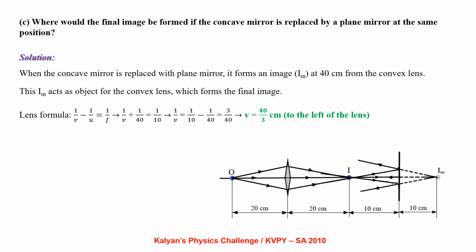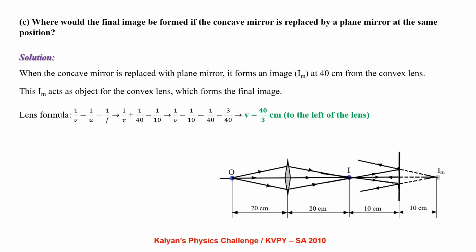Applying lens formula 1 by v minus 1 by u equal to 1 by f, 1 by v plus 1 by 40 equal to 1 by 10, which gives v equal to 40 by 3. That is, the final image is formed at a distance of 40 by 3 cm to the left of the lens.